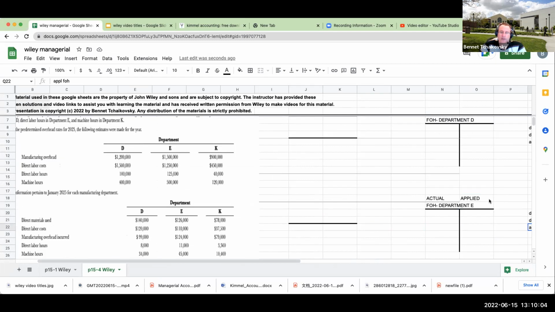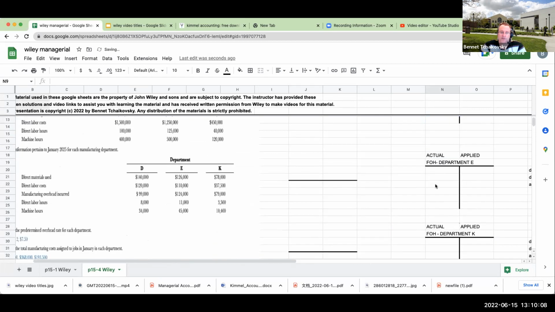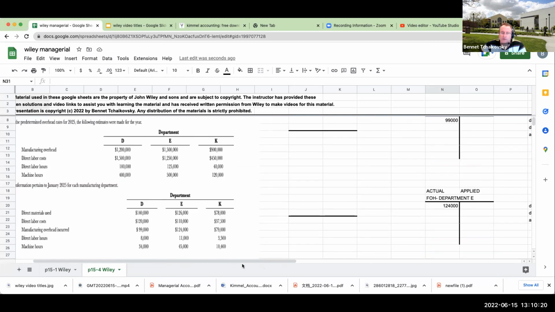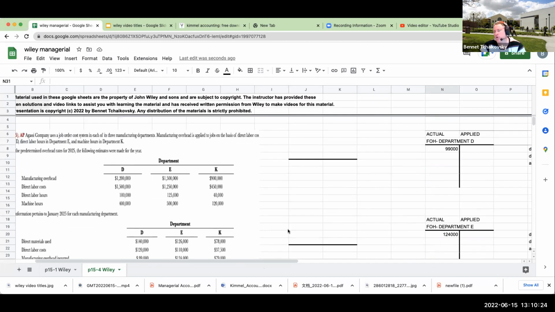So over here, the manufacturing overhead incurred was 99,000 for Department D. This was 124,000 for Department E, and this is going to be 79,000 for Department K. So we have these 3 over here, and now what we're going to do is go through and figure out what our rates are going to be. Well, when we're figuring out our rates, every department here is being determined by a different methodology.